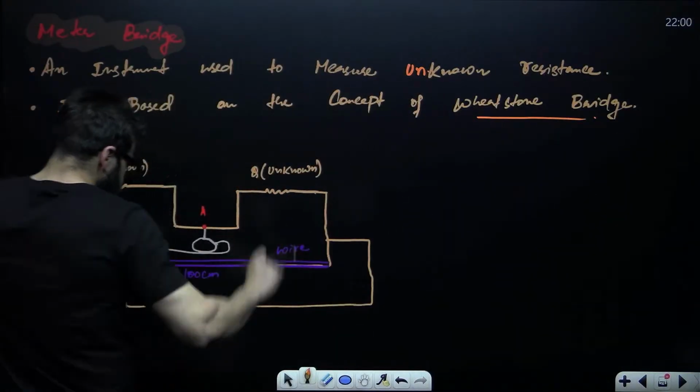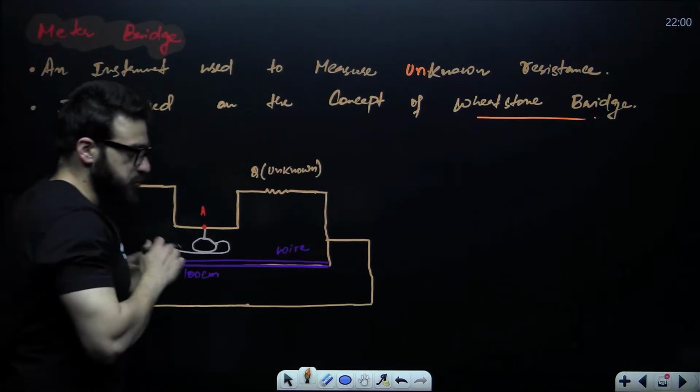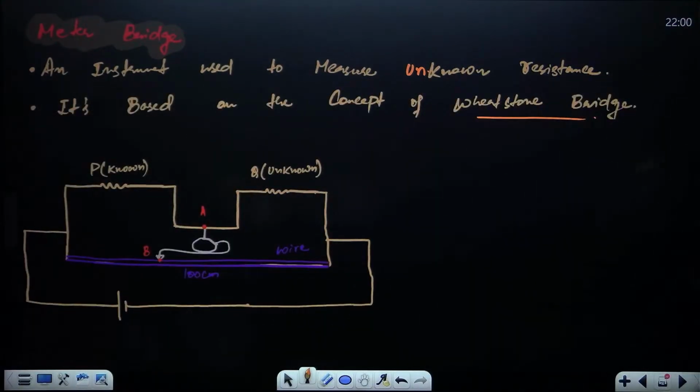See guys, simply, I'll tell you to remember one equation when it comes to this.